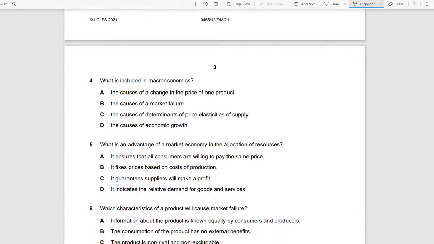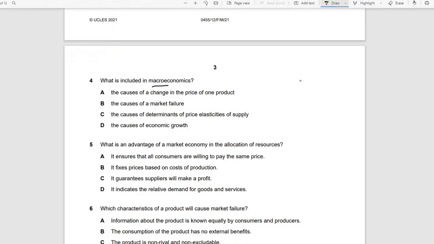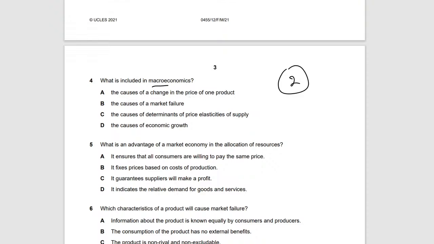We move on. It says, what is included in macroeconomics? So in economics, or even in the syllabus actually, we have two types of sectors or parts of economics. The first one is microeconomics. Microeconomics is when we look at the markets only in terms of the producers and the consumers. But in macroeconomics, we look at the entire economy, and this is done by the government. This one's quite straightforward, because we know what's included in macroeconomics since we've learnt it in our syllabus.